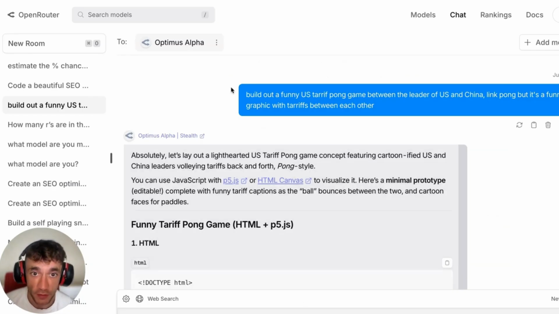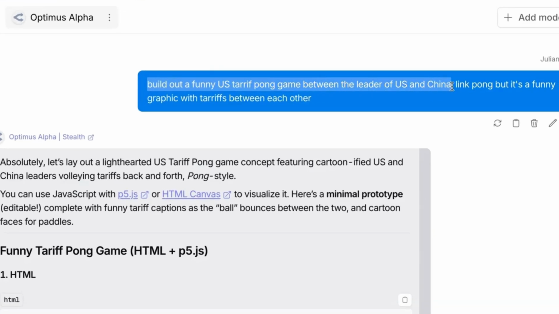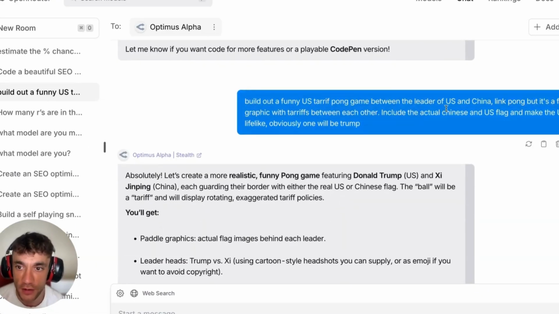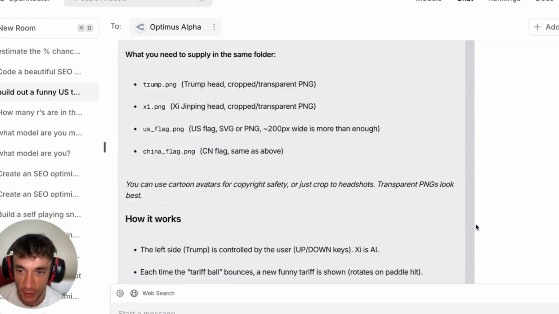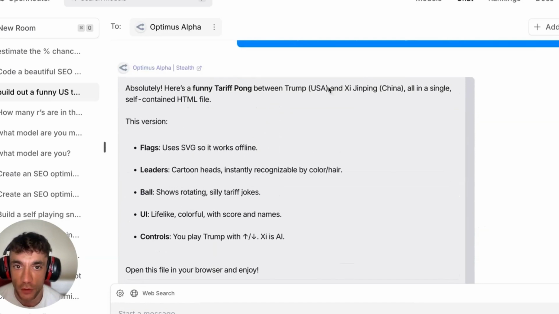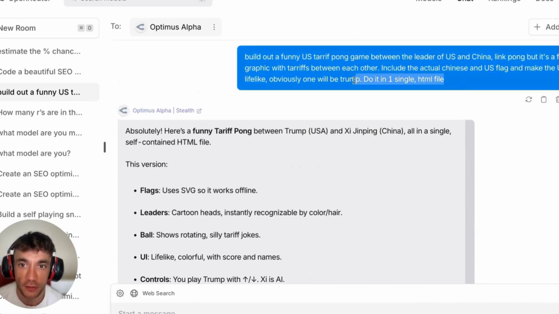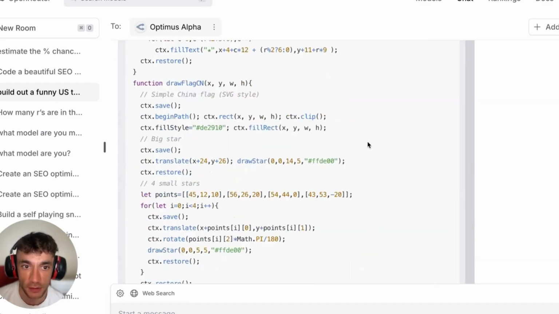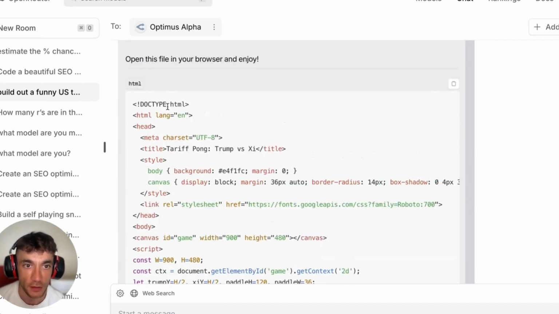And essentially what we said here was: build out a funny US tariff ping pong game between the leader of the US and China, like Pong, but with funny graphics with tariffs between each other. It coded that out. Honestly, it wasn't that great. So I just changed the prompt slightly to include the actual Chinese and US flag and make the UI very lifelike. Obviously one will be Trump. It came back to us, but it wasn't quite the way that I wanted it. So I said, do it in one single HTML file, and boom, right? We got this back and it was working perfectly.